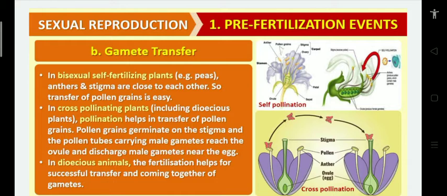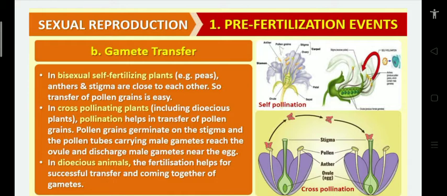Of course, in cross-pollinating plants, including dioecious plants, where male flowers are present in one plant and female flowers in another, pollination helps transfer the pollen grain from anther to stigma. Pollen grains, when they reach the stigma, germinate and develop into the pollen tube.